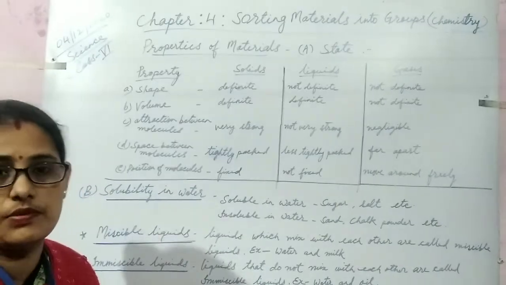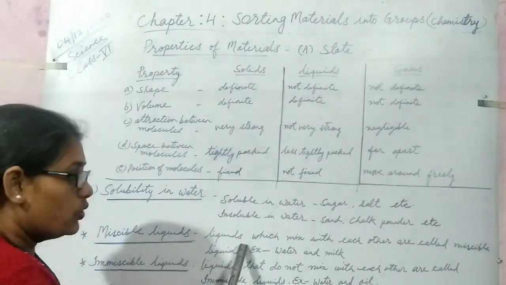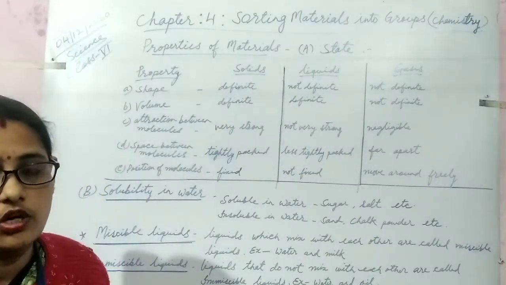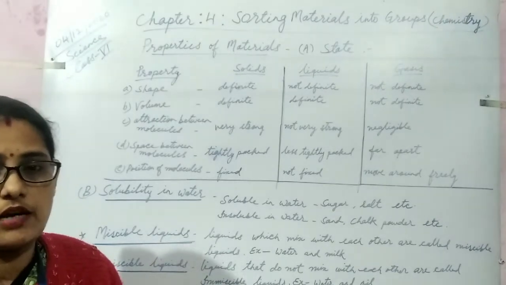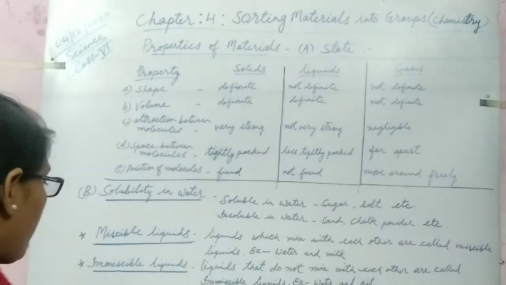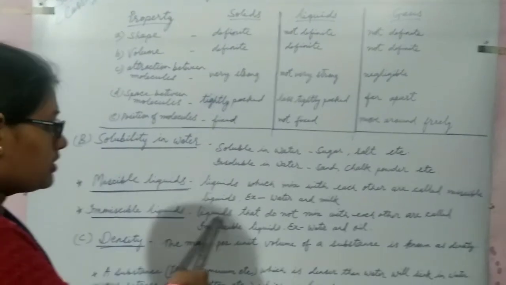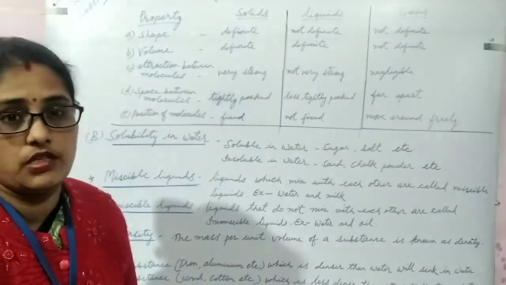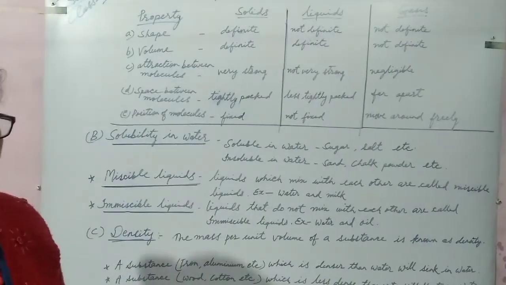Next, miscible and immiscible. Those liquids which mix with each other very easily are called miscible liquids, like water and milk. Water and milk can be easily mixed with each other. But if we take the example of water and oil, they cannot mix with each other. It means the liquids that do not mix with each other are known as immiscible liquids, like water and oil. So this is the difference between miscible and immiscible.